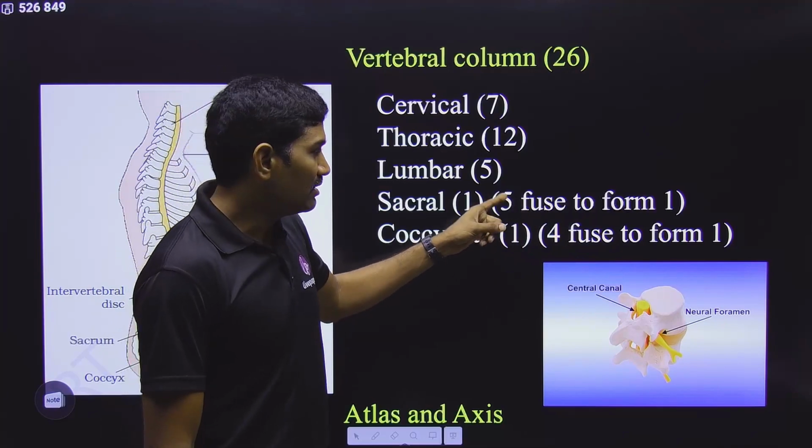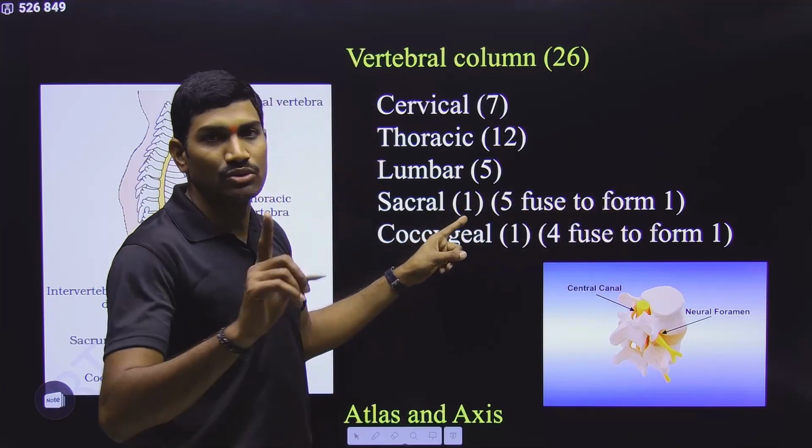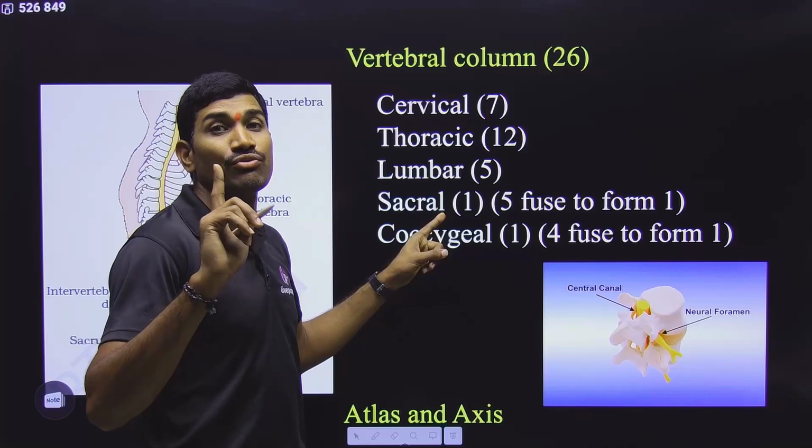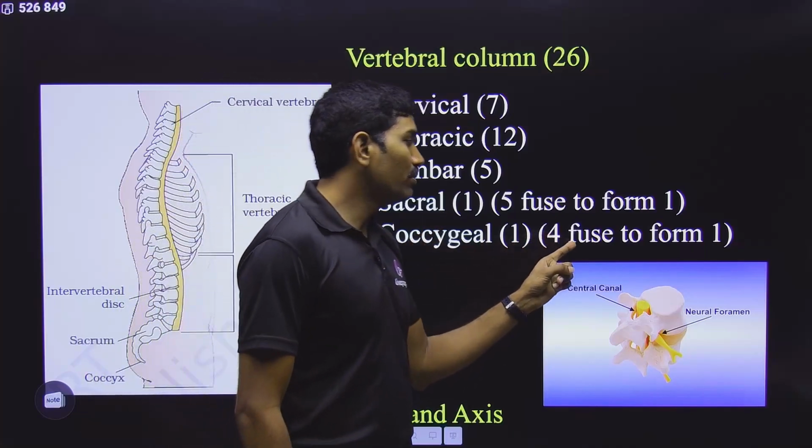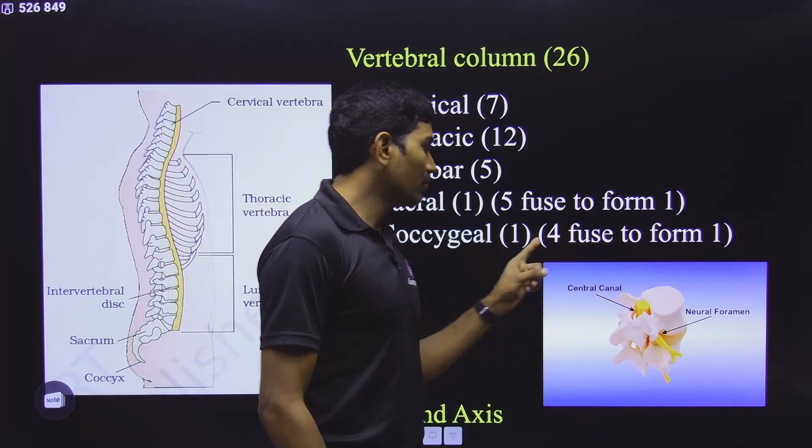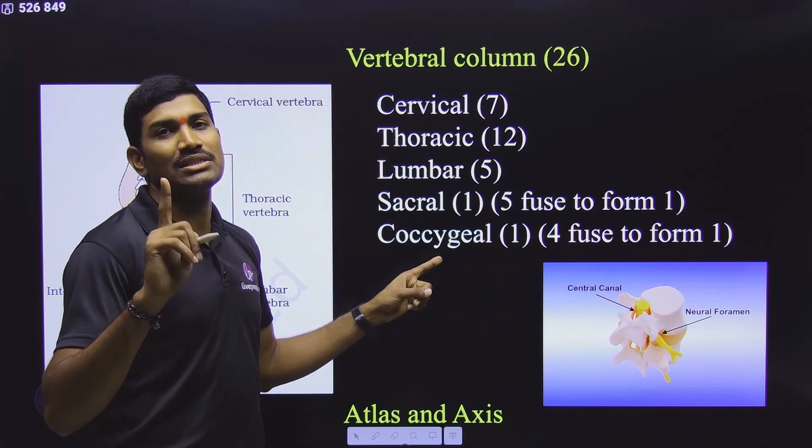5 will be there, and these 5 will fuse and they will form one. So that's why the sacrum is only one, it is fused. And coccygeal, in the newborn individual 4 are present, they will fuse to form only one. So only one coccygeal is present.